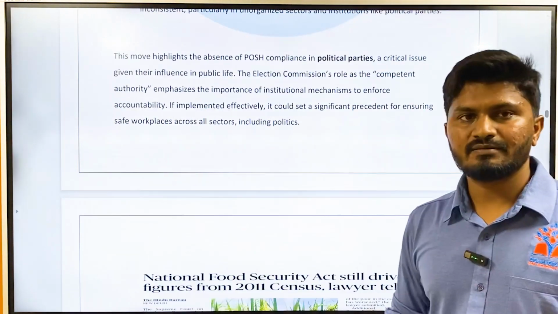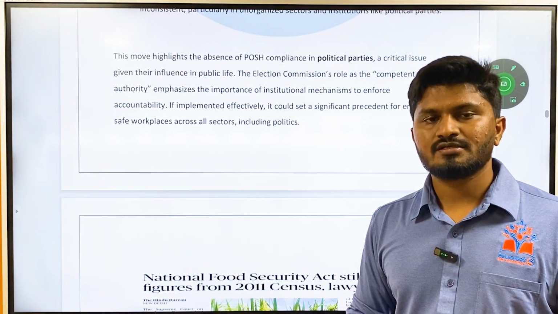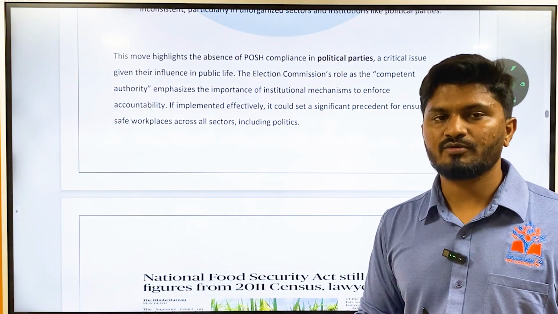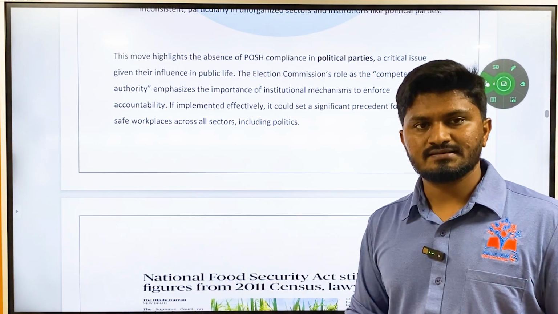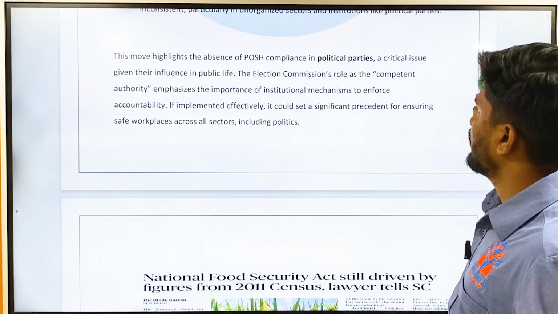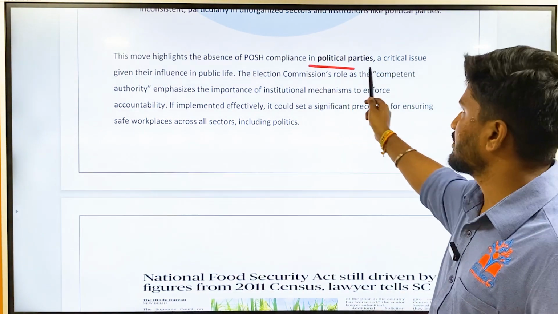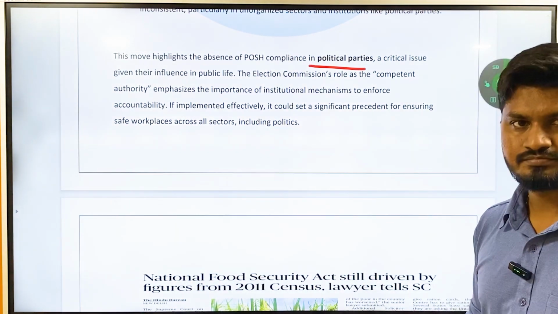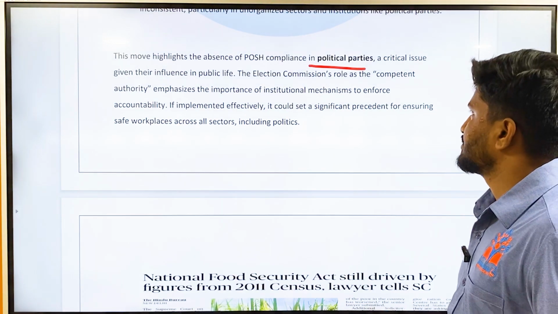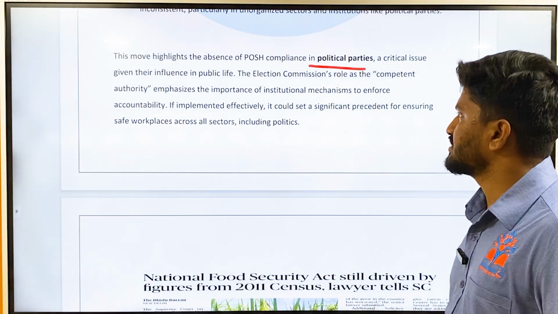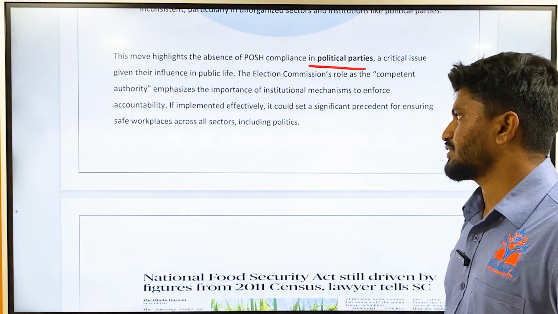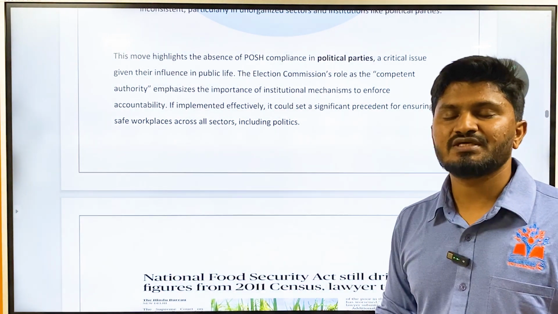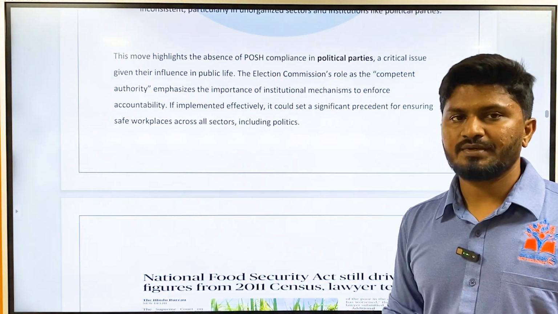Okay, normally they are implemented properly in IT companies, big industries, corporates, but they are not so properly integrated or implemented in unorganized sectors or these political parties. So they say it highlights the absence of POSH complaints in political parties, a critical issue given their influence in public life. Therefore, the Election Commission's role as a competent authority emphasizes the importance of institutional mechanisms to enforce accountability. So now the Election Commission should look into the positives and negatives of enforcing the POSH Act in political parties.